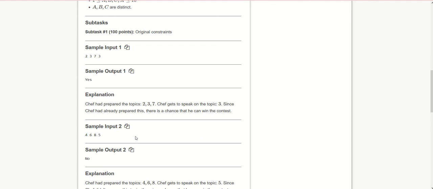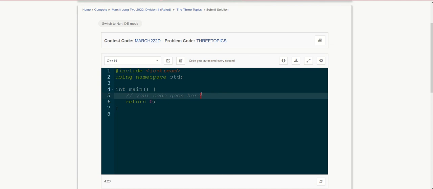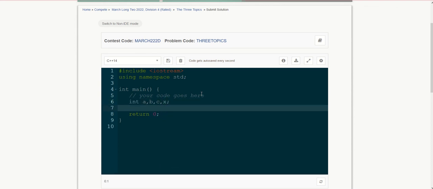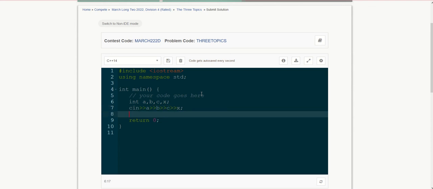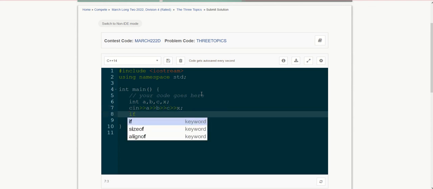This is a very simple walkthrough question, a cakewalk type question, just based on if-else conditions. So we will code this question right now. Before going further, let's declare the variables. We will declare 4 variables: A, B, C and X. Next is the scan statement, where we will take the input for A, B, C and X.